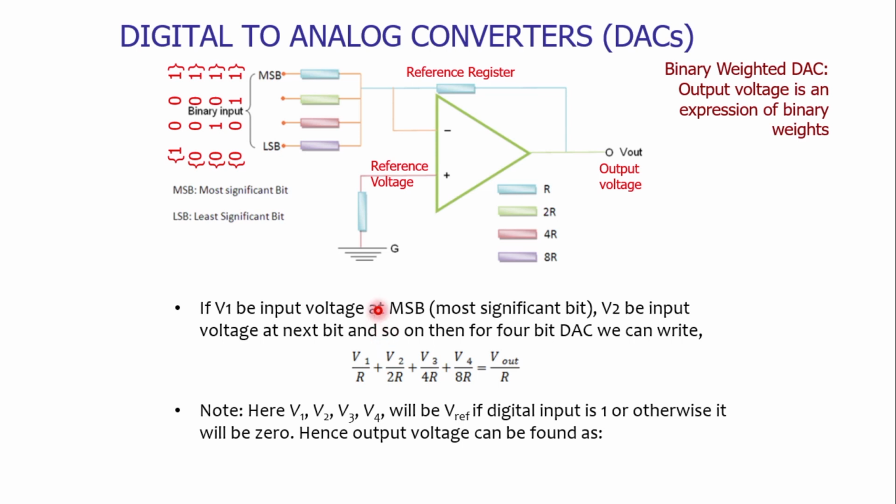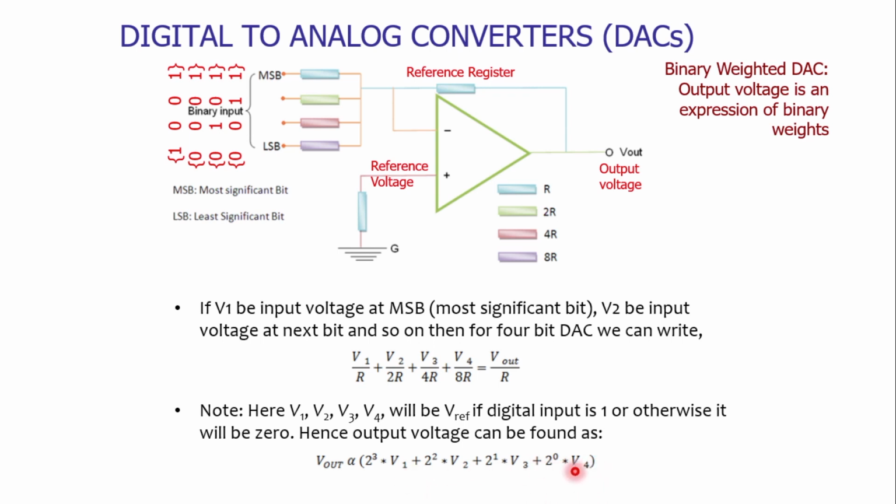Hence we can say that the output voltage is proportional to the binary conversion of the input values at the bits of the input. So I can write V out is directly proportional to 2 raised to power 3 into V1, plus 2 raised to power 2 into V2, plus 2 raised to power 1 into V3, plus 2 raised to power 0 into V4.